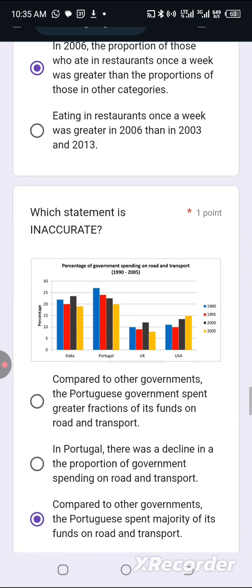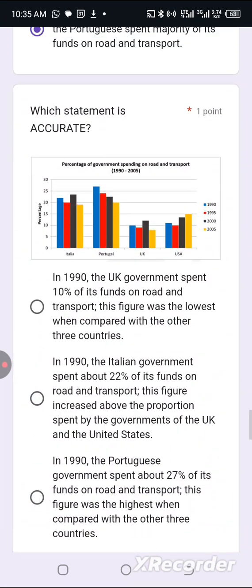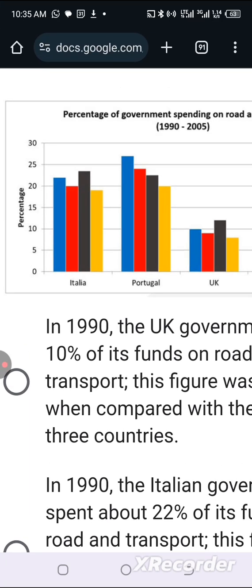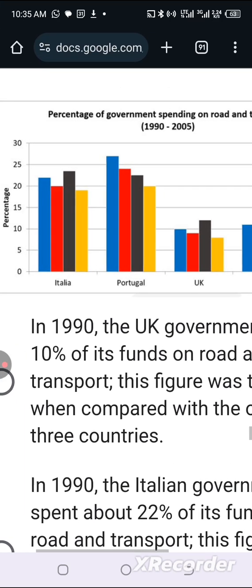Which statement is accurate? In 1990, the UK government spent 10% of its funds on road and transport. This figure was the lowest when compared with the other 3 countries. Let's check. The UK government in 1990.